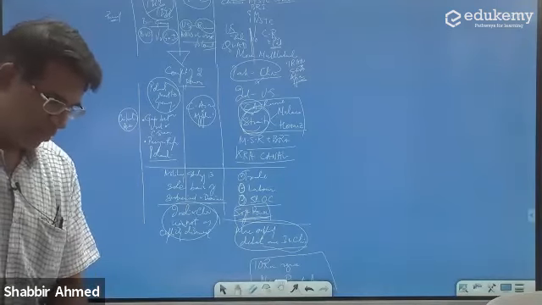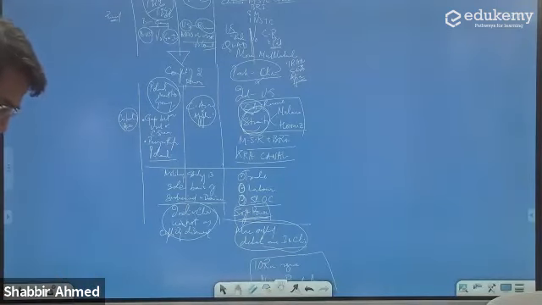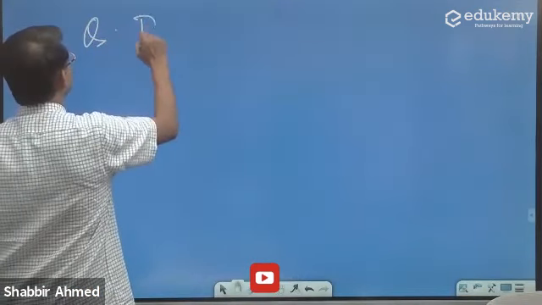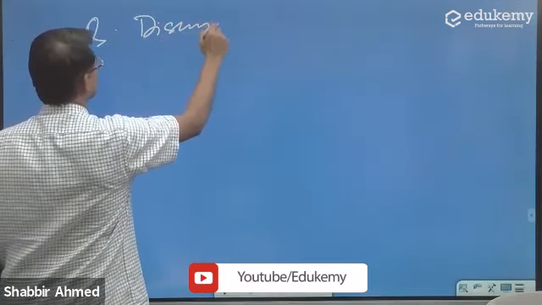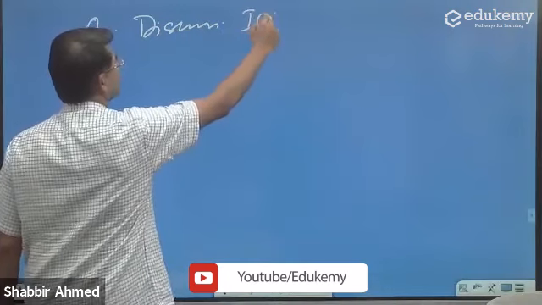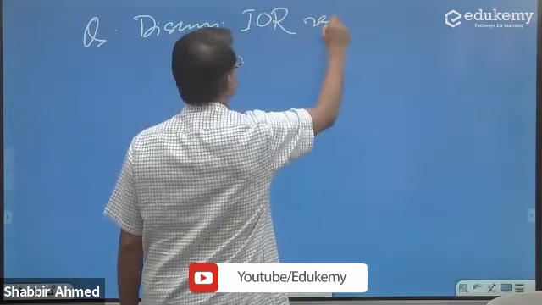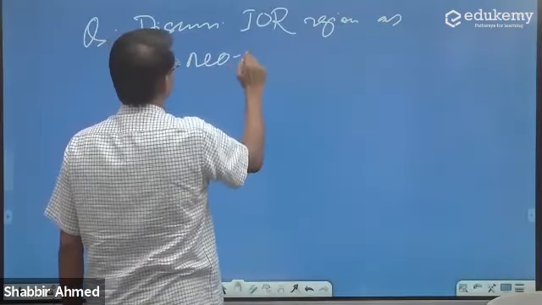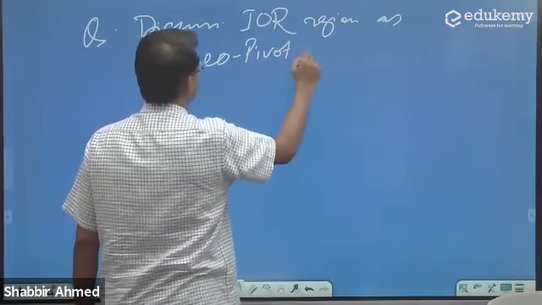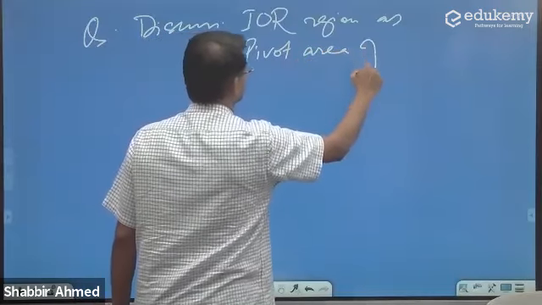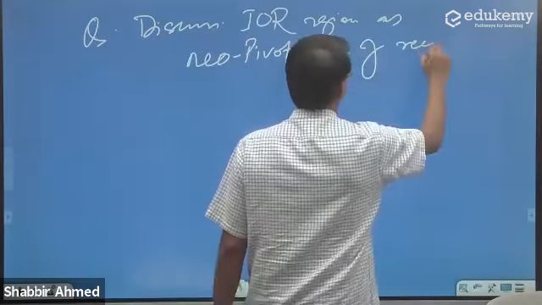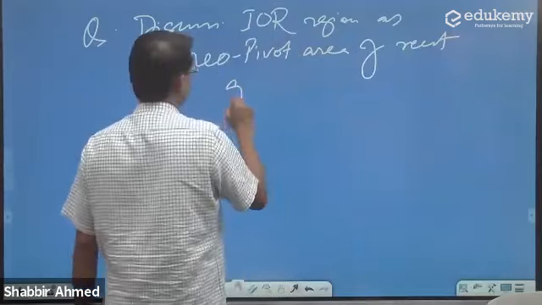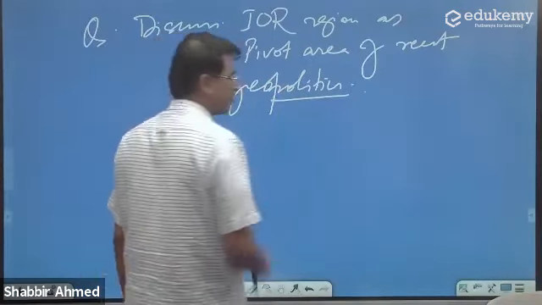So if the same question I rephrase as: Discuss the rise of the Indian Ocean rim region as the neo pivot area of recent geopolitics.